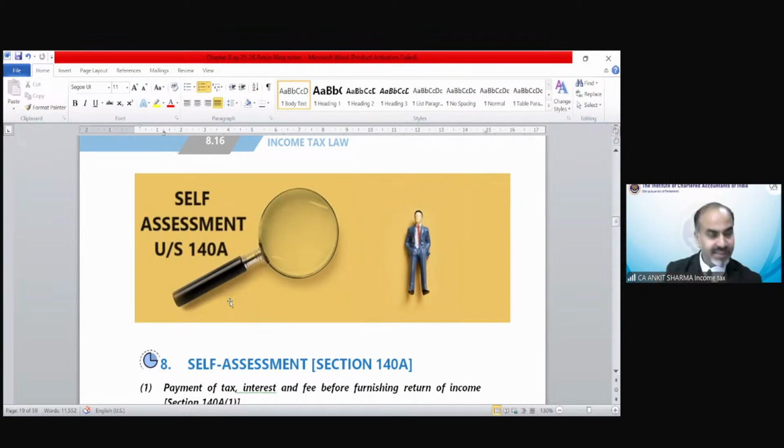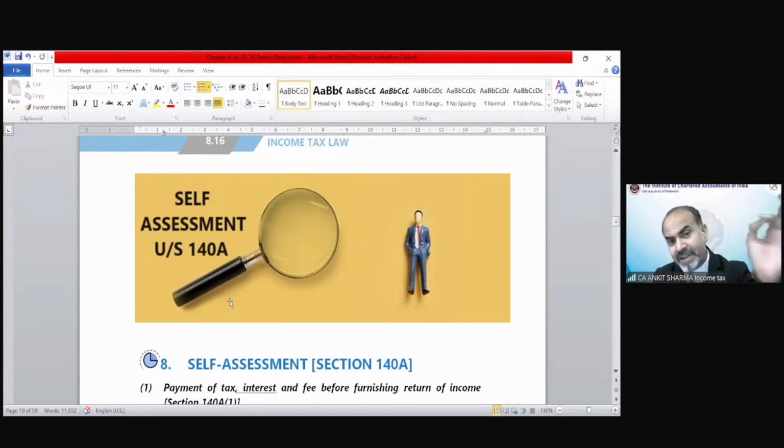Advance tax is a tax you have to deposit by yourself if your estimated tax liability is 10,000 or more. So even after paying all those taxes, if any tax remains, that needs to be paid as self-assessment tax.